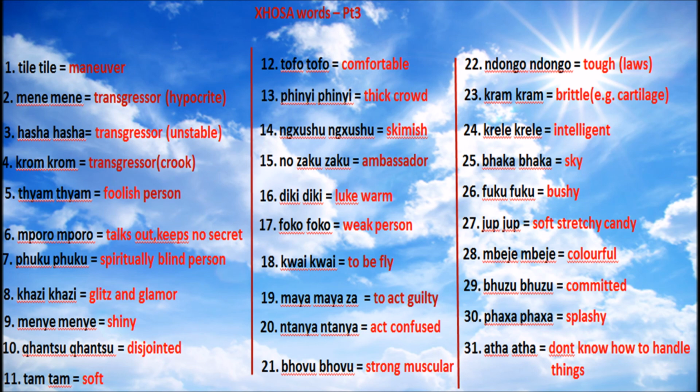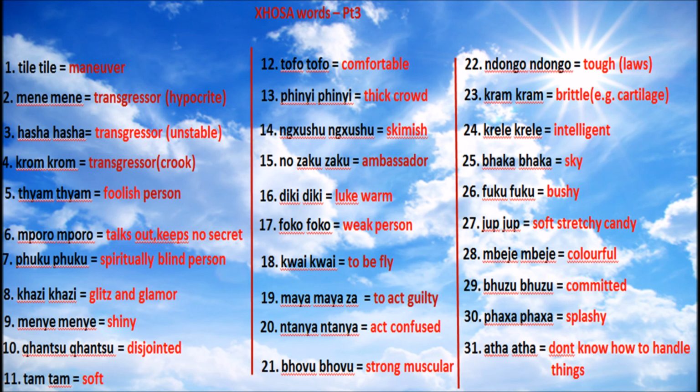And then bovu is a strong muscular person. That person is a bovu. That means he's a strong muscular person. And then ndongo is tough laws. Somebody's got ndongo laws. This king, this president is such a ndongo president. That means he has tough laws. Okay, ndongo.